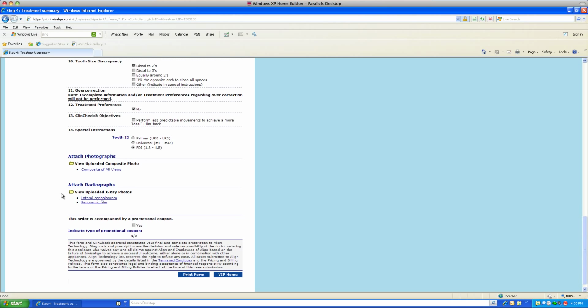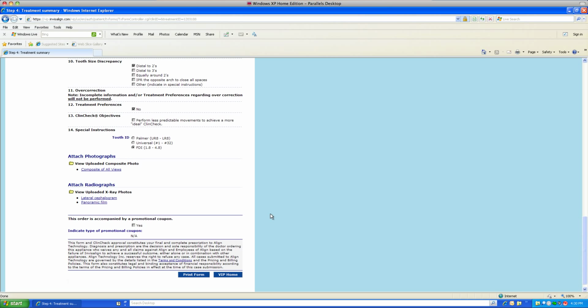So the most important thing here is what you're going to communicate to the technician. There are always screens in ClinCheck where you're able to modify your treatment and have an open dialogue with the technicians. It's important to remember that it's not a static prescription. You're not going to submit it and that's it. It's very modifiable, and that's the beauty of the ClinCheck software.